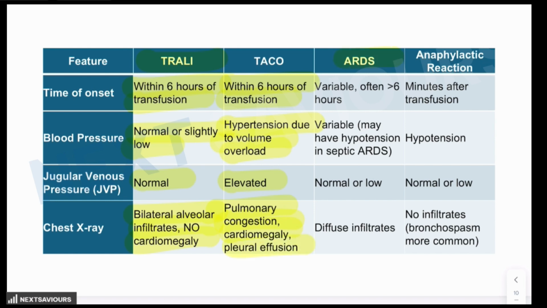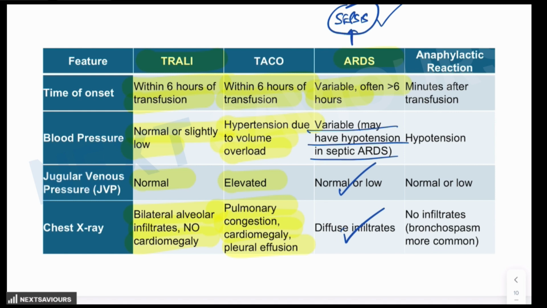What about adult respiratory distress syndrome? The timing of onset would be variable because it is the inflammatory response to infection or systemic insult, and in this case it is related to sepsis. The blood pressure could be variable, and there may be hypotension in case of septic ARDS. The jugular venous pressure is normal. The chest x-ray shows diffuse infiltrates. Other symptoms would also be provided to you, like fever, because it is a case of sepsis: fever, signs of infection, or respiratory failure. But these are not provided to you in this question.